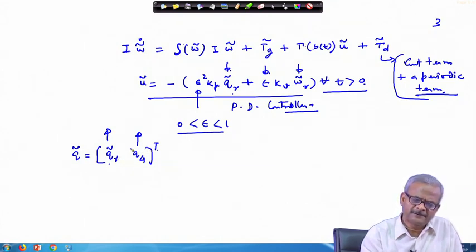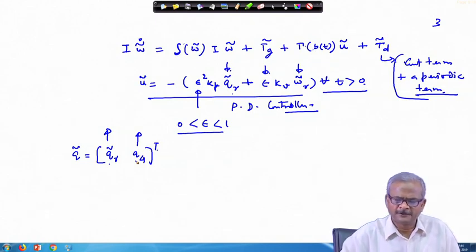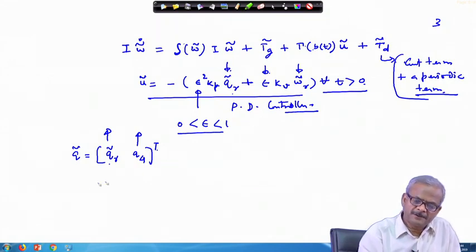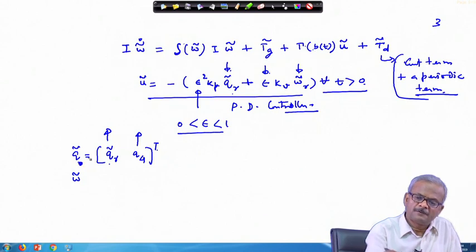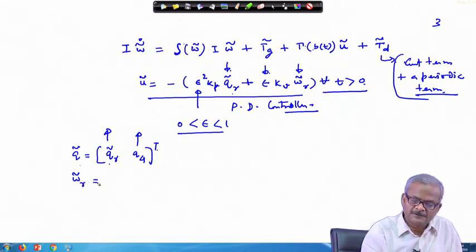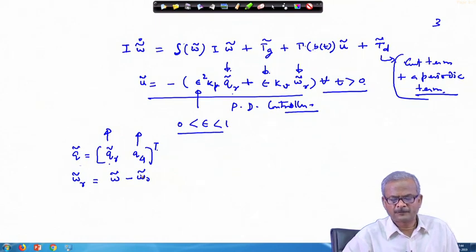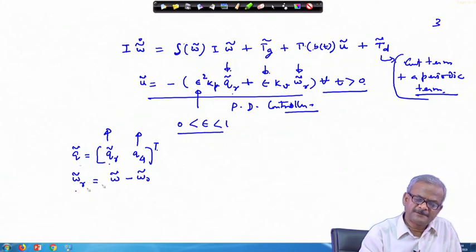So I am taking the liberty of calling it the quaternion. Similarly, omega tilde r, this is your relative angular velocity, omega tilde minus omega 0 tilde. So the relative angular velocity of the satellite with respect to the orbital frame.